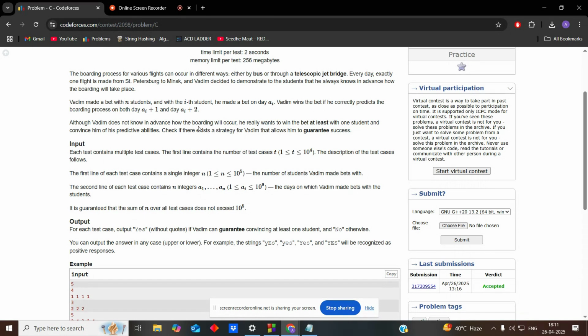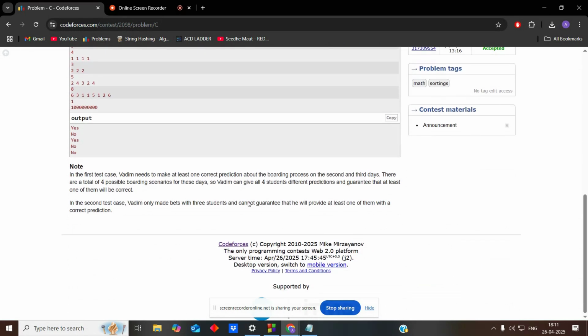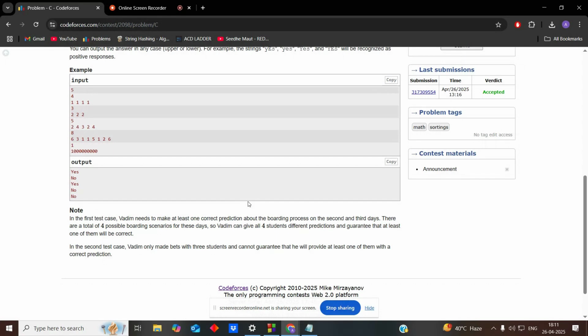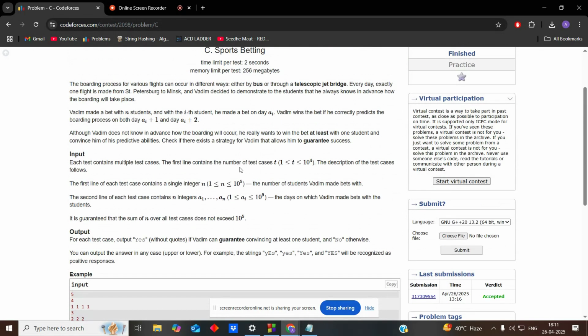So he wants to win at least one time, with at least one person. And we have to develop some strategy by which he always wins. We have to check if there is some strategy by which he always wins. If so, we have to output yes, otherwise we have to output no.